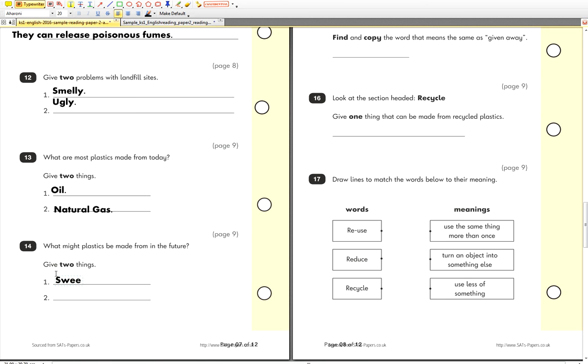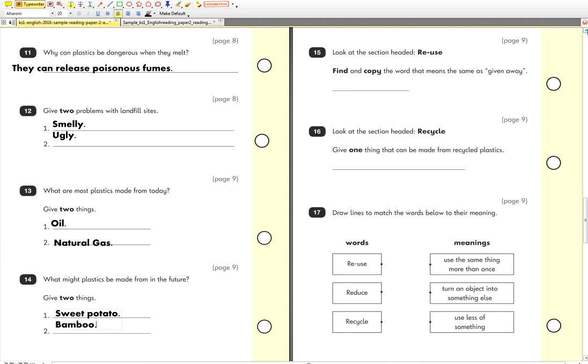So we said sweet potato. What else? Flax and bamboo. Okay, we can also have flax, but they only want two. So you give them two out of the three. I take sweet potato and flax.